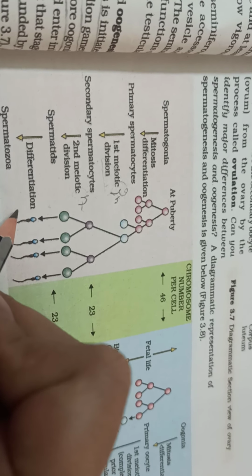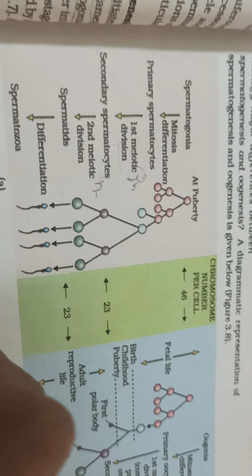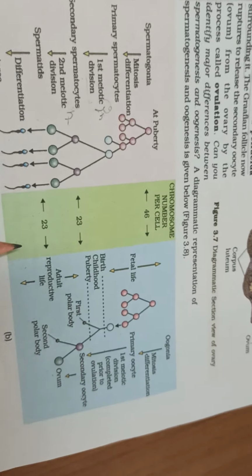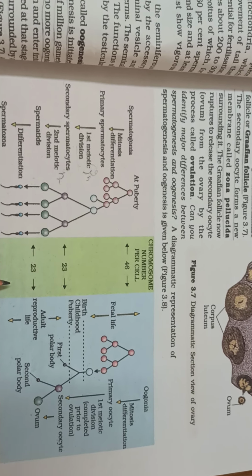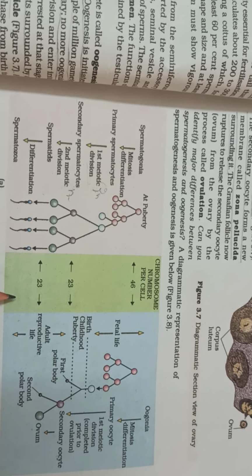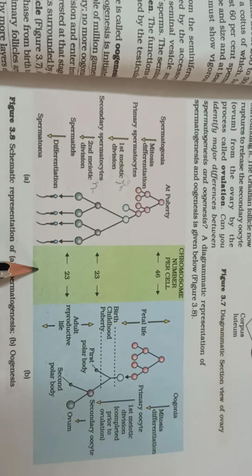From there spermatids will undergo spermiogenesis, released as spermatozoa. What initiates spermatogenesis at puberty? It is increased secretion of gonadotropin releasing hormone and LH, which is luteinizing hormone.